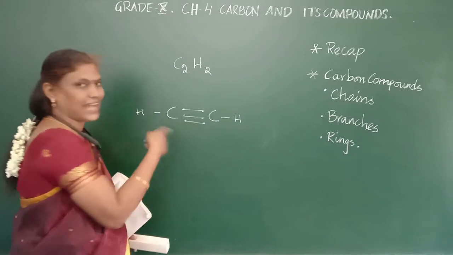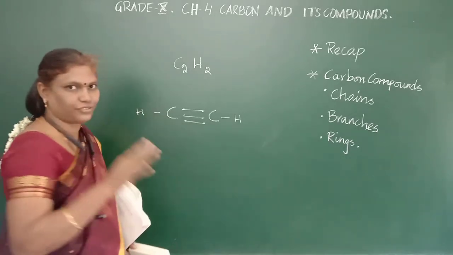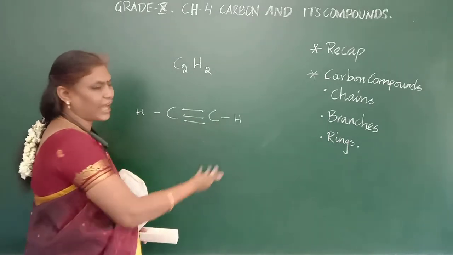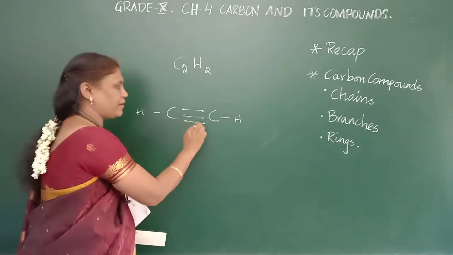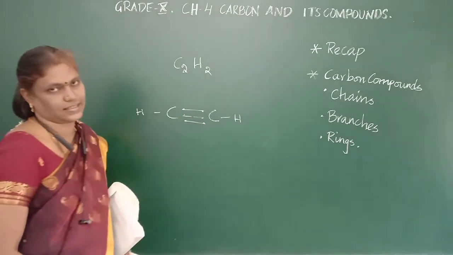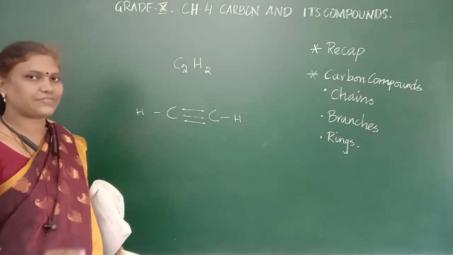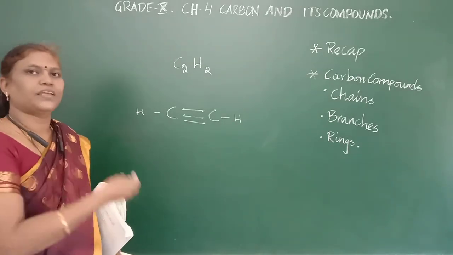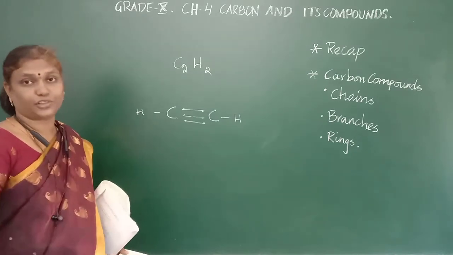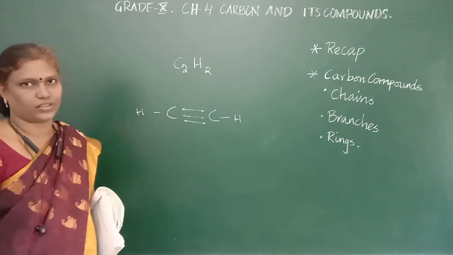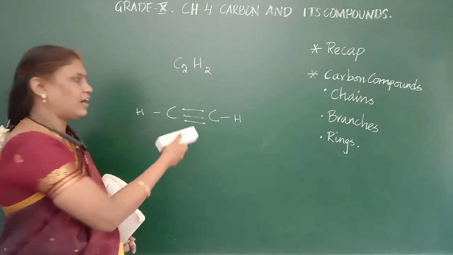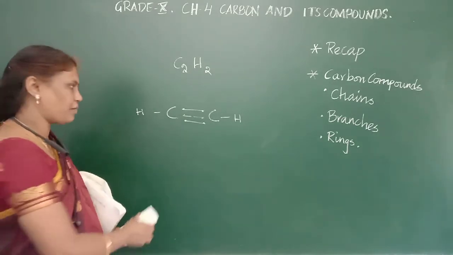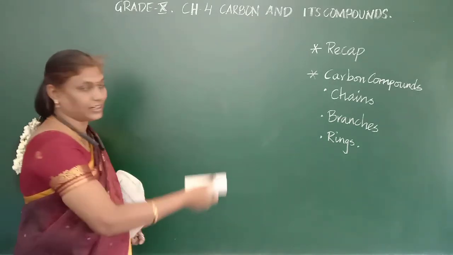The valency should be satisfied, and that is why they are forming bonds. If 2 more hydrogen atoms come, they will break this bond and form bonds like this. In order to satisfy the valency and become an octet, they form bonds among themselves. They are unstable. When atoms come, they will be ready to react and form bonds. These are unstable compounds with weak bonds. Only a single bond is a strong bond. Can you understand? I have explained that.